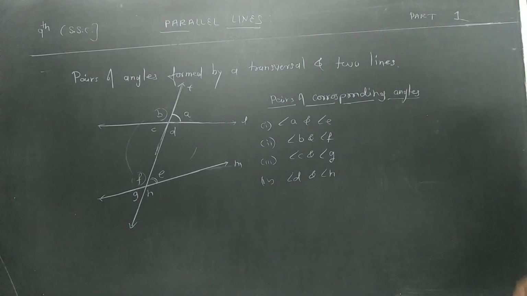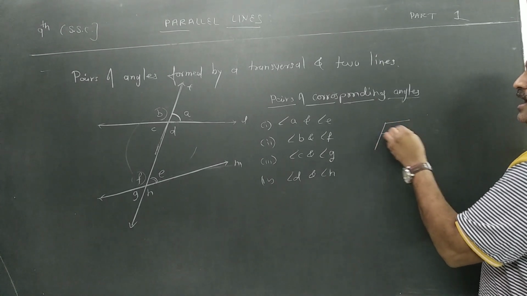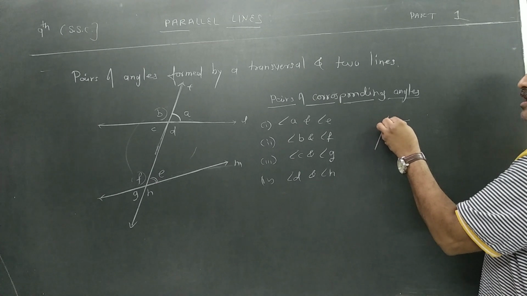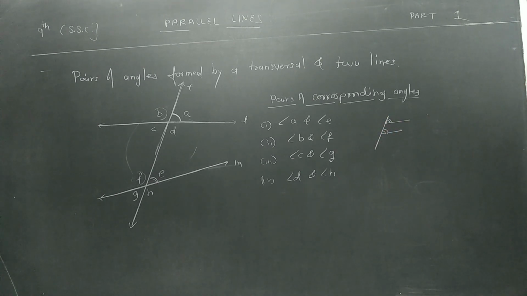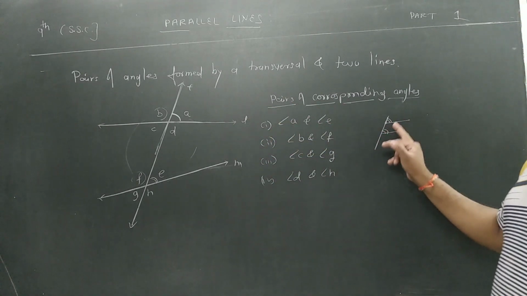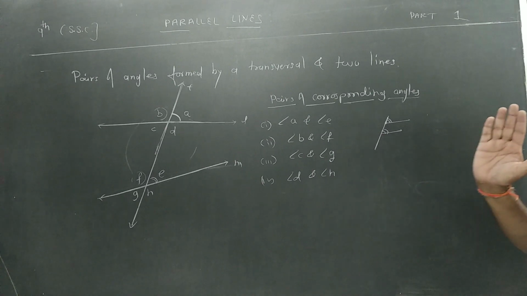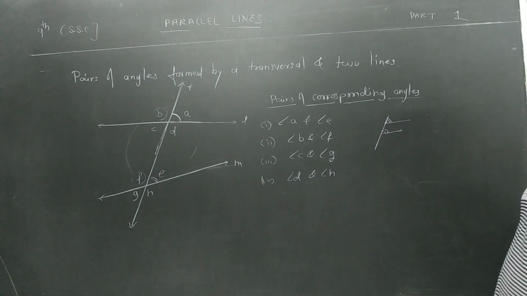Corresponding angles. And it looks a little bit like the letter F. So remember F. The angles forming this F will be called corresponding angles. Okay? I'll continue for the next part.